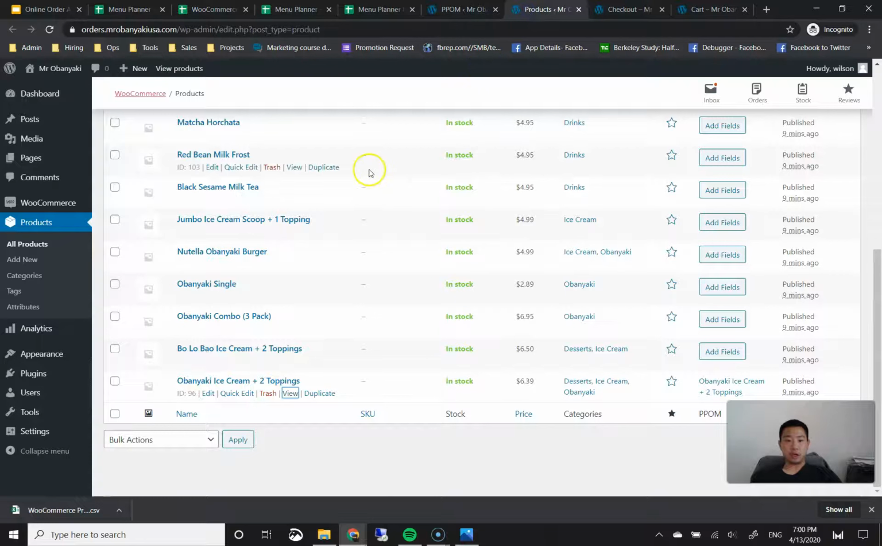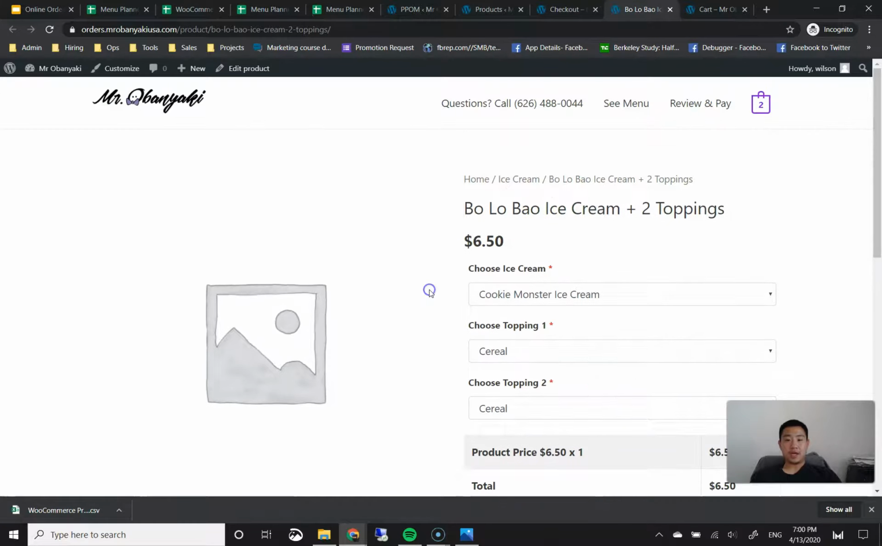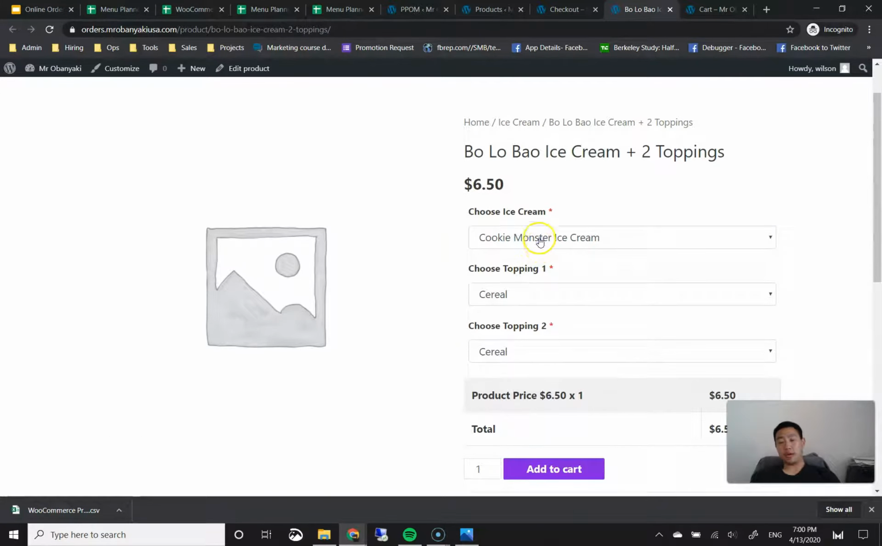And then we can double check our work right now by going to our products tab that I just kept open. On bolo bao ice cream plus 2 toppings, I'm going to hover over it, right click on the view link, then click on open link in new tab. And now you should see it's the same exact options that we had before. You could choose your ice cream, choose your toppings, but you can't choose your Obunyaki because we deleted that. Okay, so this looks very, very good.